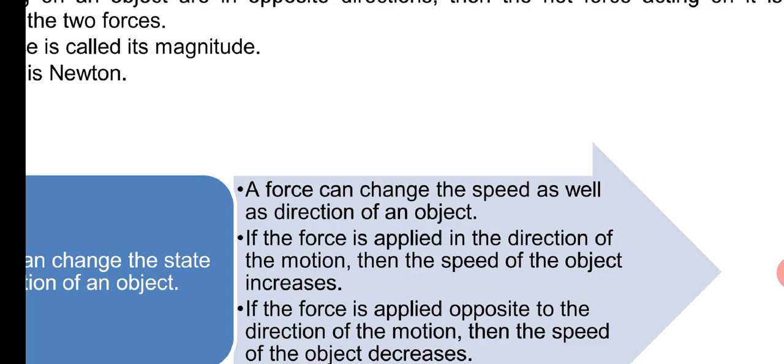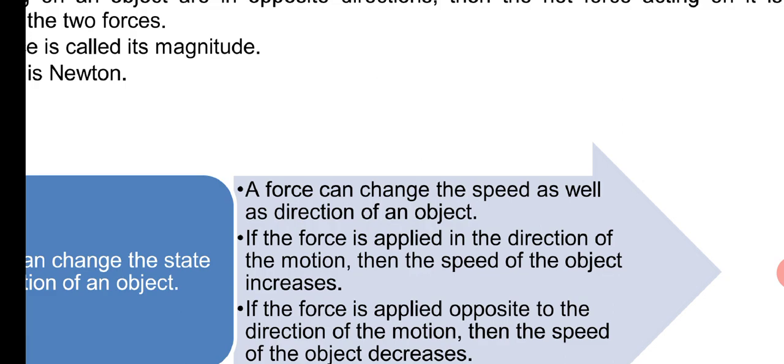For example, you are going on a bicycle, and from behind a car comes and hits you. What happens to your speed? Your speed will increase due to the application of force from behind.